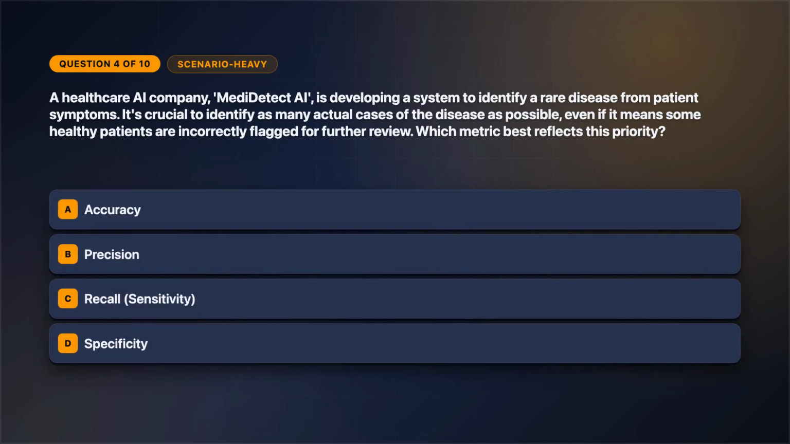Next up, question 4. Separate context from noise. A healthcare AI company, Detect AI, is developing a system to identify a rare disease from patient symptoms. It's crucial to identify as many actual cases of the disease as possible, even if it means some healthy patients are incorrectly flagged for further review. Which metric best reflects this priority? Select one answer. Review the answer choices on screen.